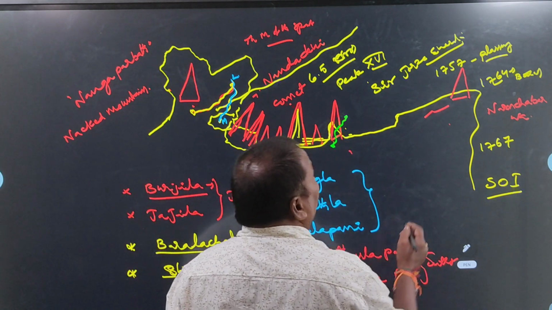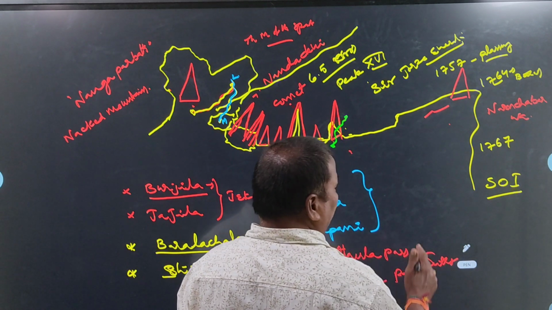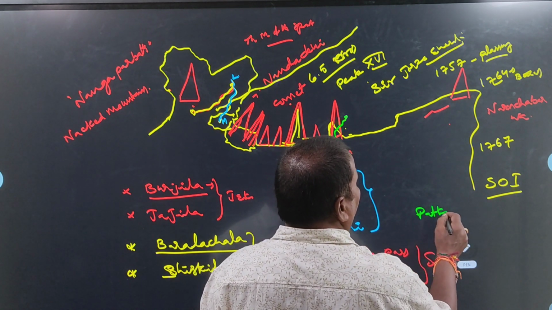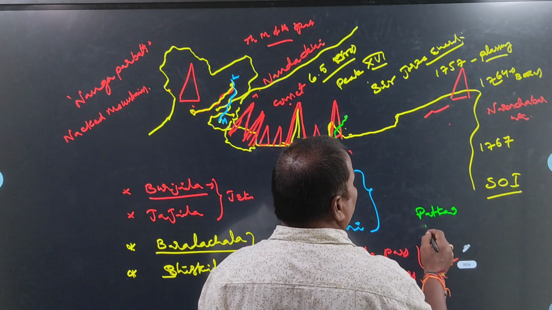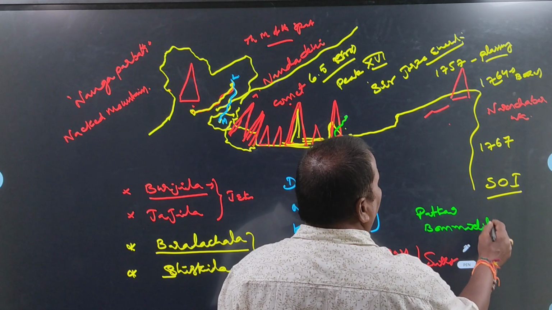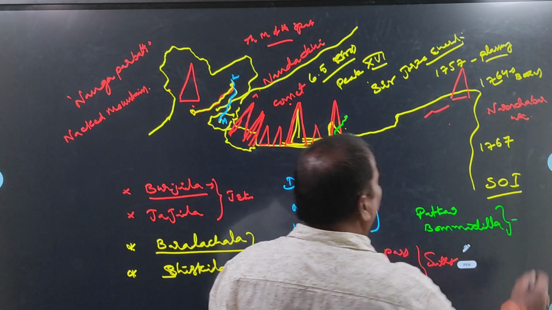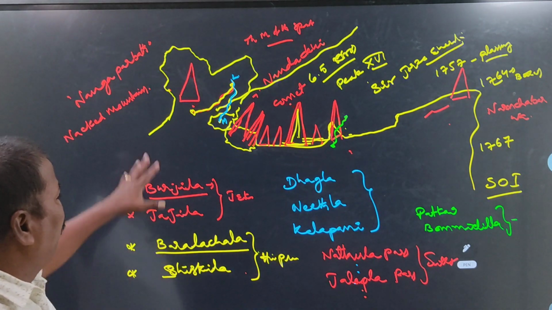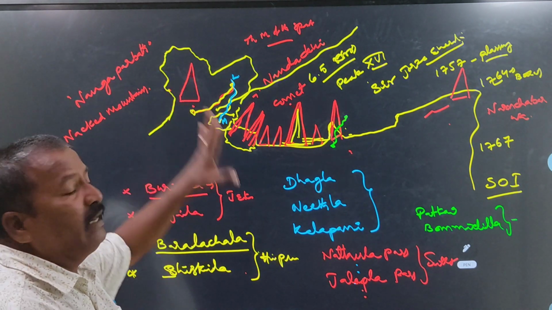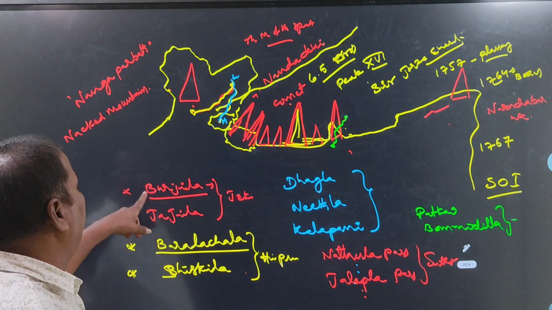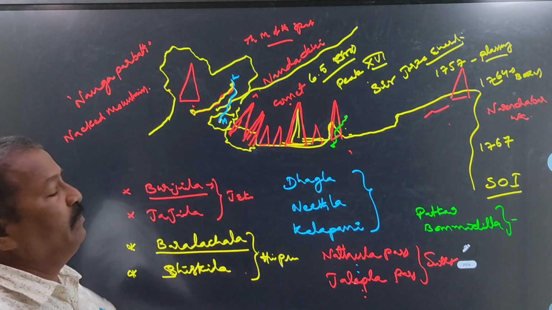Next, in Arunachal Pradesh, Patkai and Bomdila. These are the main important passes in Arunachal Pradesh. Like this, these are the main important peaks and passes in the Greater Himalayas.